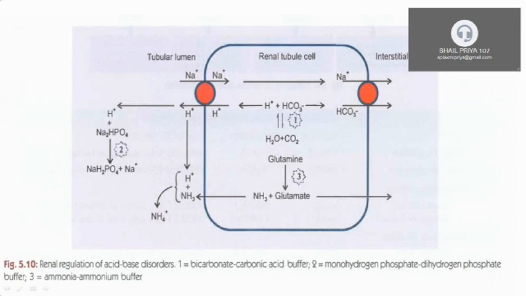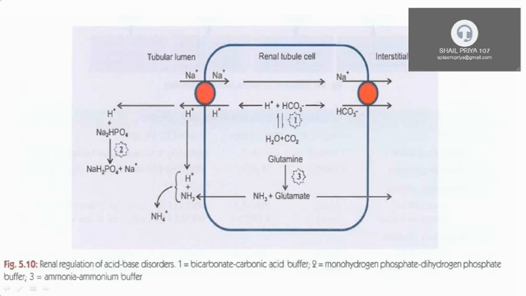Step 1, you can see. Then H2CO3 is broken down to hydrogen ion and bicarbonate ion. And this process is reversible. So whenever there is more H plus, this H plus combines with bicarbonate to form ultimately H2O and CO2. So this bicarbonate acts as a buffer to neutralize H plus.